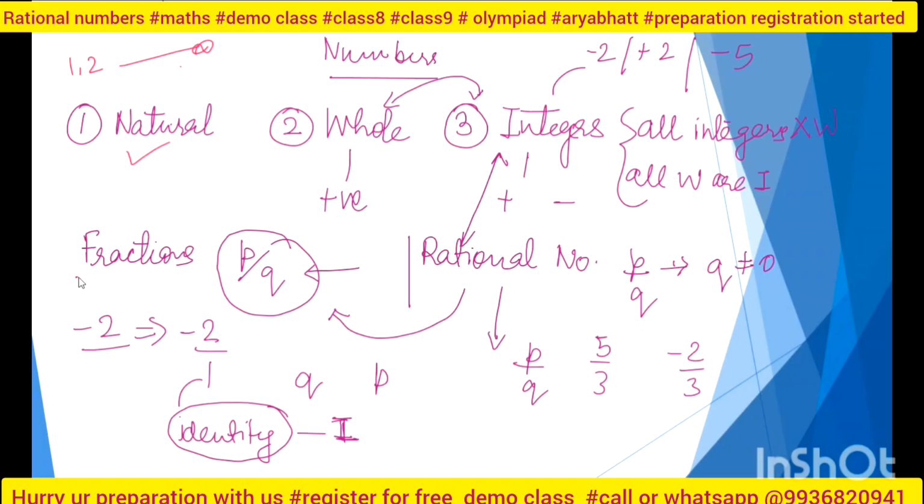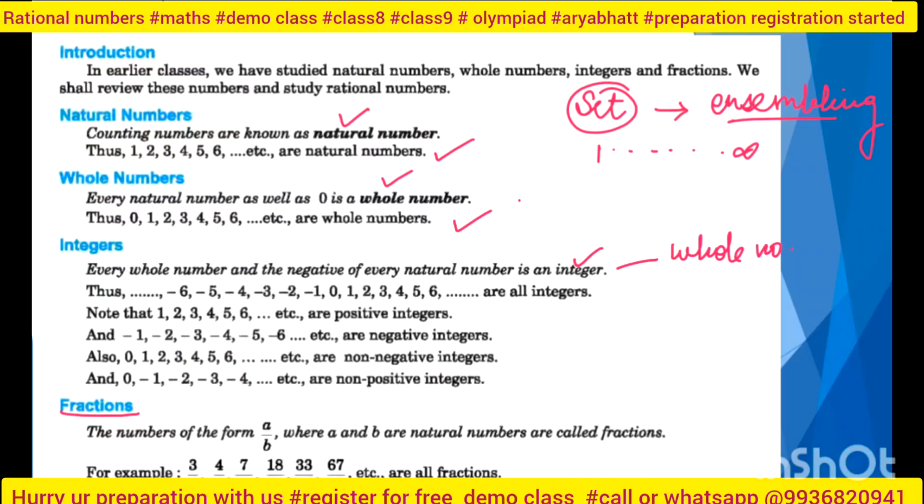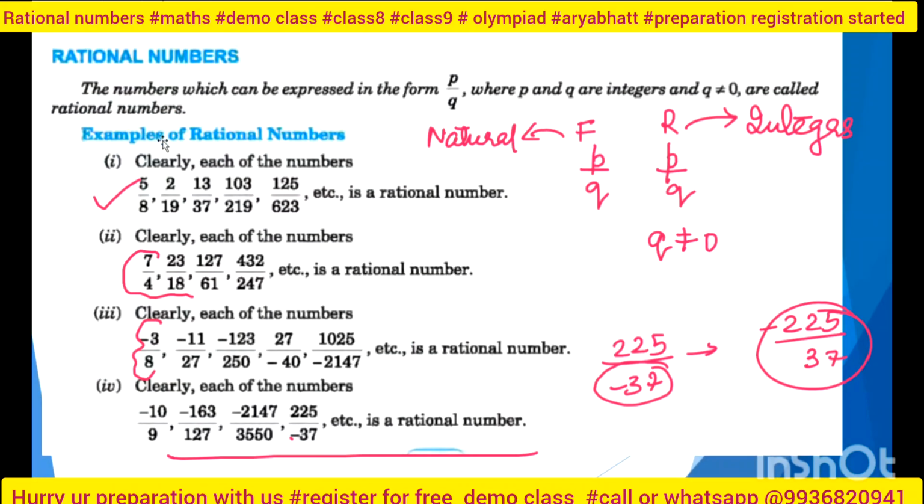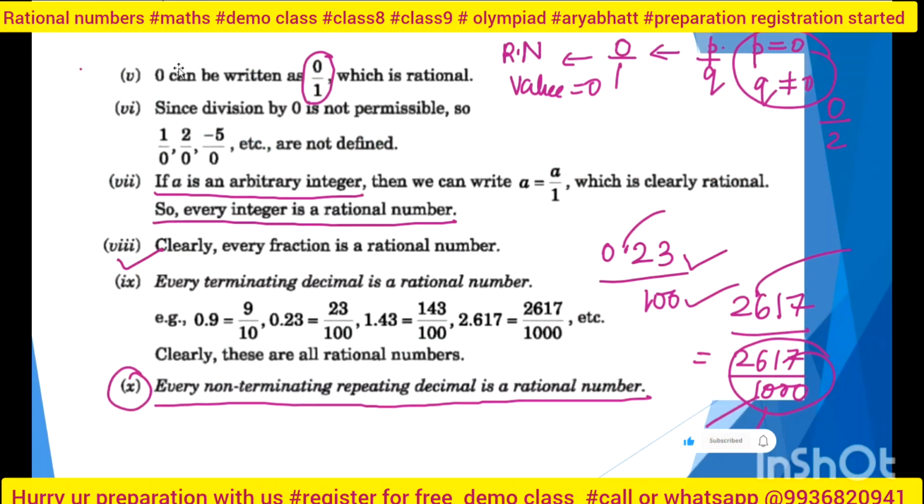Then I told you about the fractions. Fractions are the p by q form, and q is not equal to 0, but p will be a natural number, right? Then I told you about the rational numbers. Rational numbers are nothing but p by q form, same, q is not equal to 0, but we will take integers. There we are taking natural numbers, here we are taking integers. Now these are some of the properties that we have already discussed, about how we can describe rational numbers. Then I already told you the role of 0 in rational numbers: in the numerator we can write 0 and the value will be 0, but if I write 0 in the denominator then it is not defined, right?